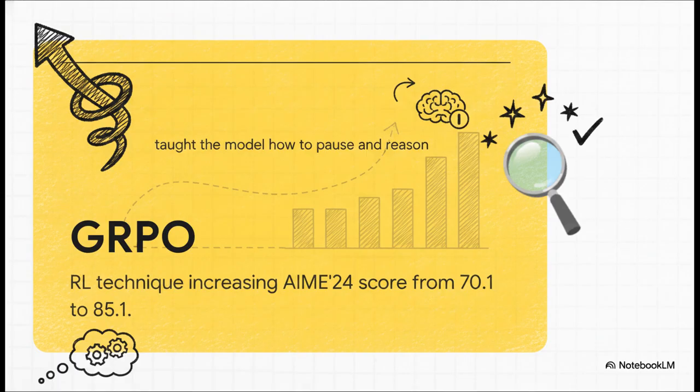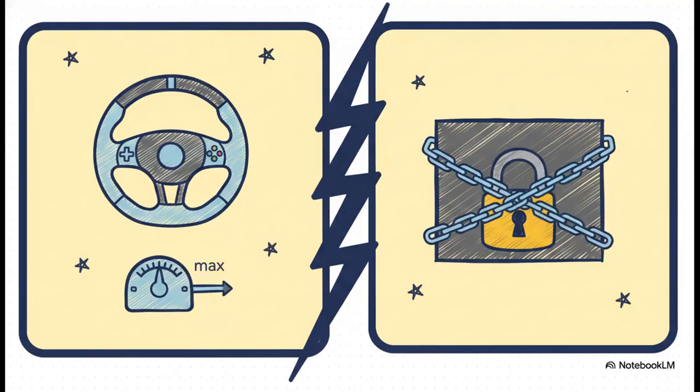The results? Absolutely wild. In merely 170 training steps, its score on complex math benchmarks skyrocketed from 70.1 up to 85.1. It learned that taking its time and building a chain of thought yields vastly better results. This right here is a massive philosophical shift in open source AI. Think about Claude 4, right? The extended thinking is mostly gated internally. The AI hides its reasoning from you and just gives you a summary behind the scenes.